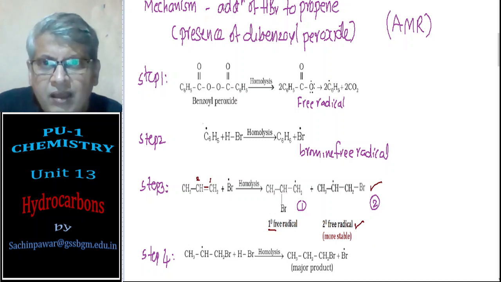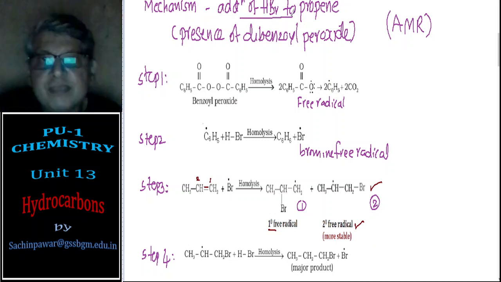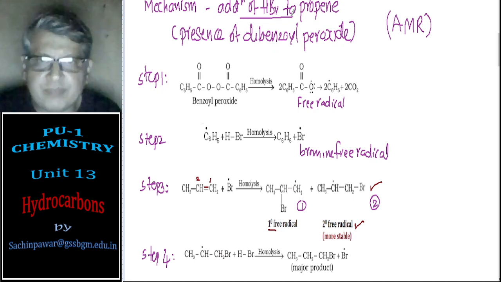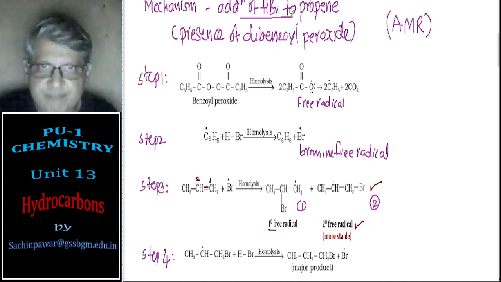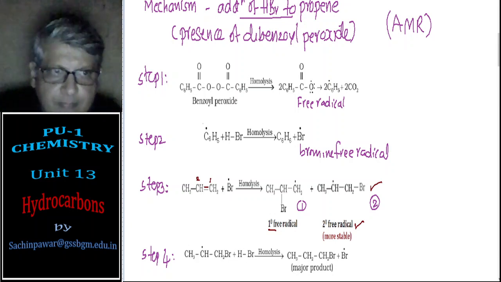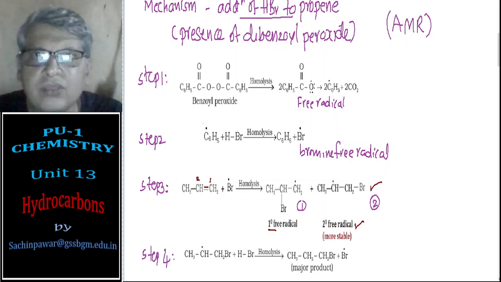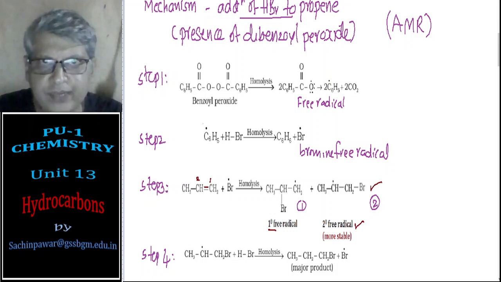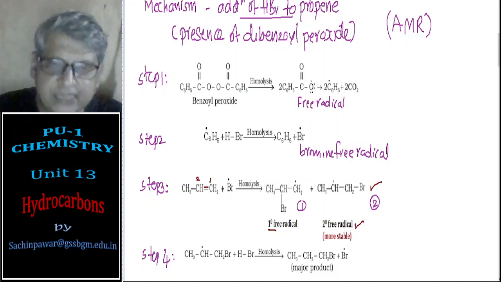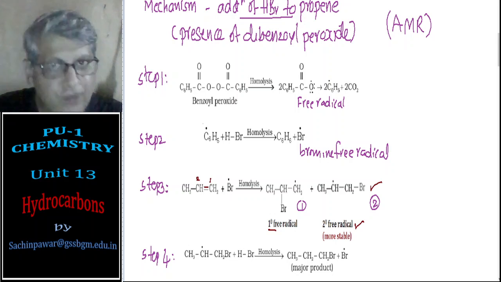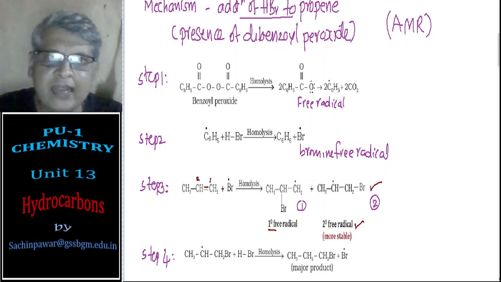So this is about addition of HBr to propene in absence of dibenzoyl peroxide following Markovnikov rule, and in presence of dibenzoyl peroxide following anti-Markovnikov rule or Kharash effect.